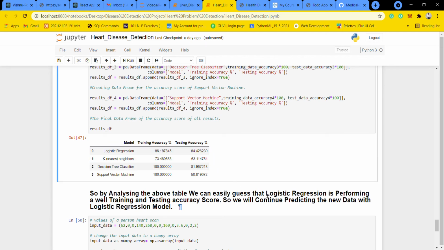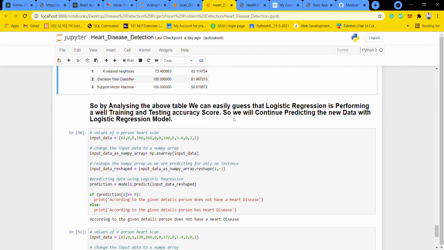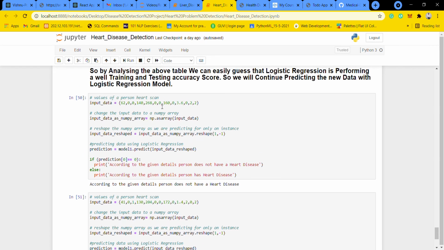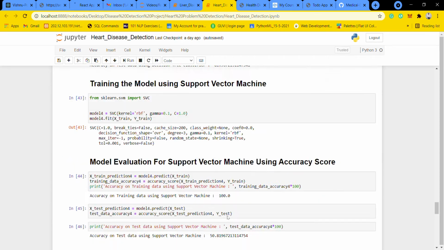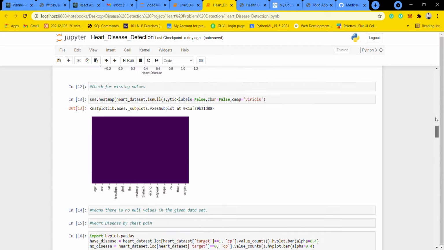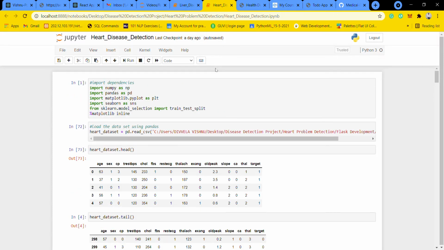So I considered logistic regression for this heart disease model, and when I predicted the values we gave, it produced the correct results. This is the backend of the heart disease detection.